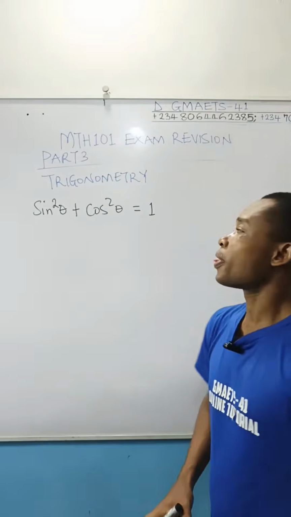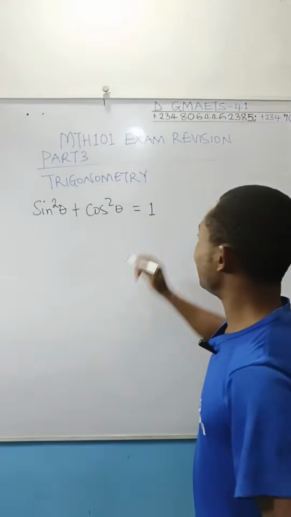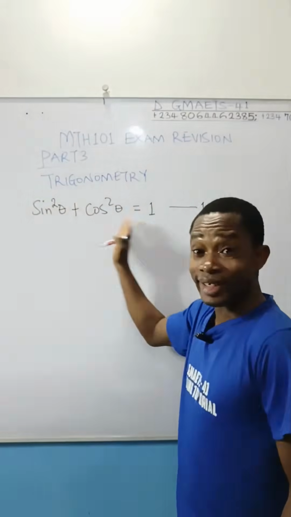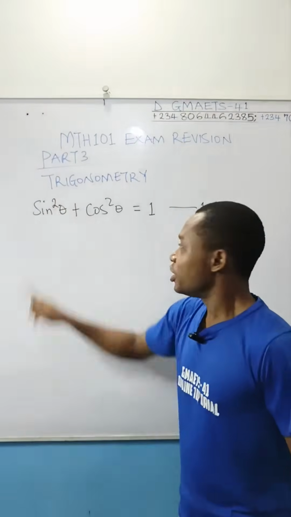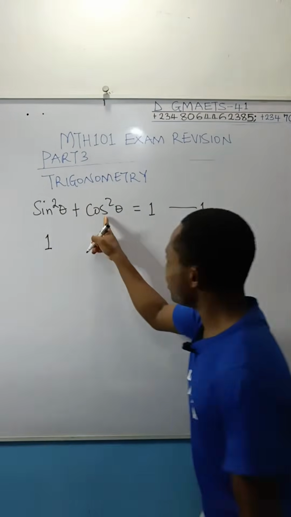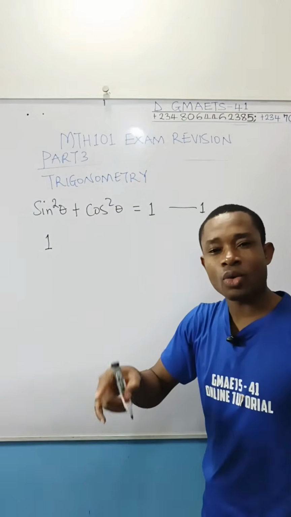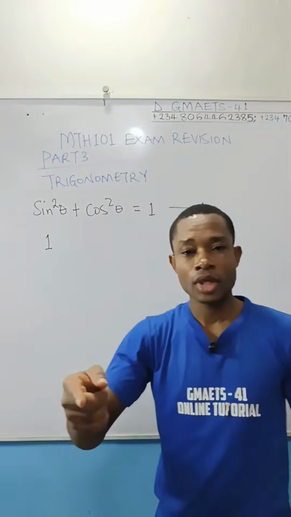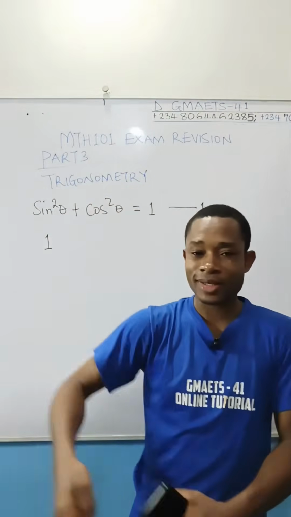Now, if you divide each of these terms by sin squared theta, that is, divide each of these 3 terms, we have 3 terms here, 1, 2, 3, divide each of them by sin squared theta, what would we get? 1 divided by sin squared theta. You know that cos over sine is equal to cot. I repeat, cos over sine is equal to cot. Because sine over cos will give you tan, so if you invert it, you get cot.